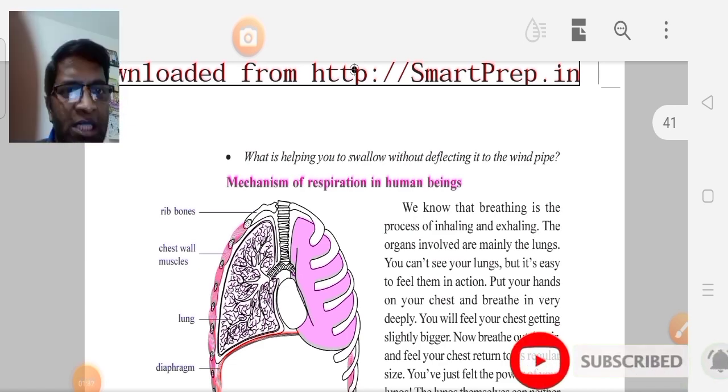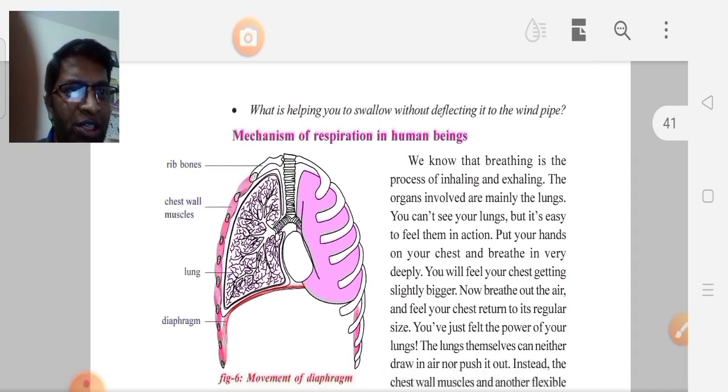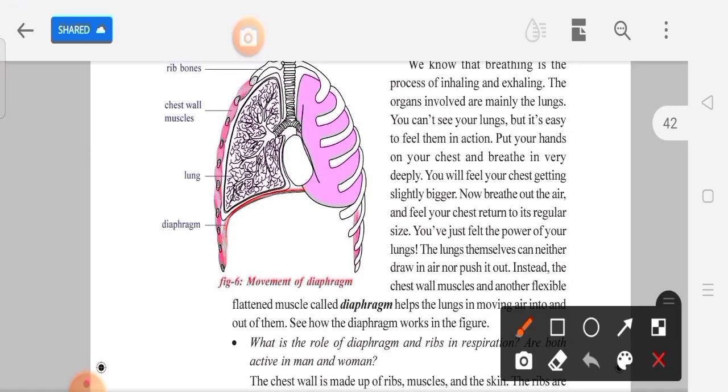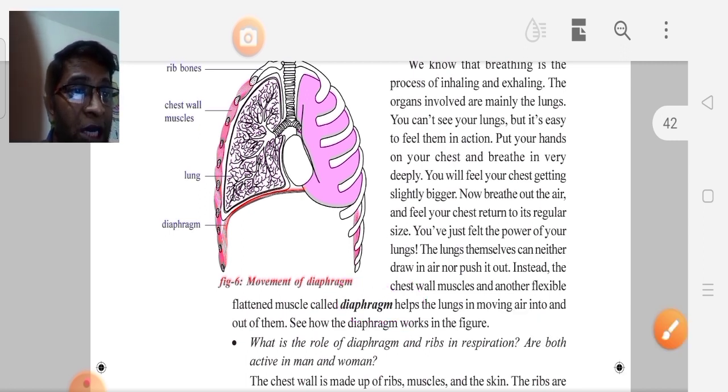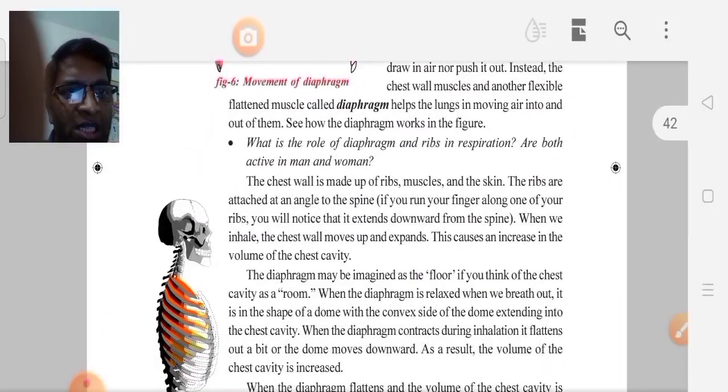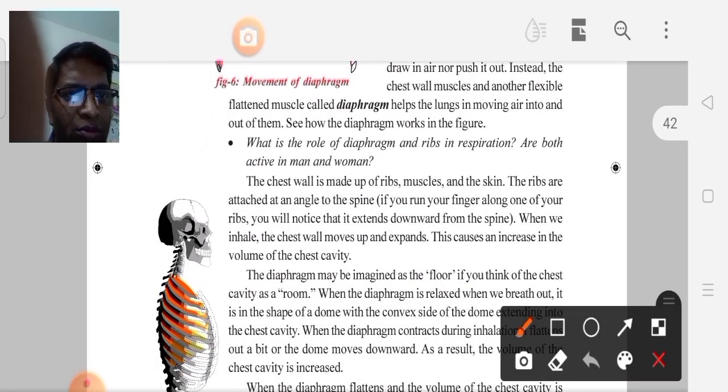Which parts play a major role in the mechanism of respiration in human beings? The diaphragm plays a major role in males. Next, in females, which part plays a major role in respiration? The side bones. These are the parts that play a major role in female human beings.